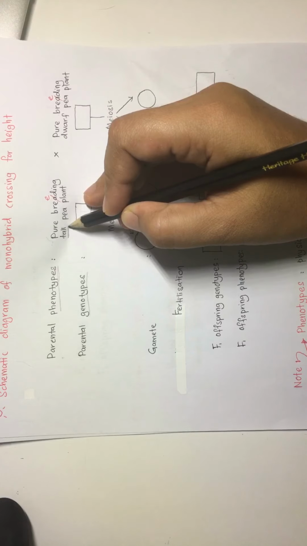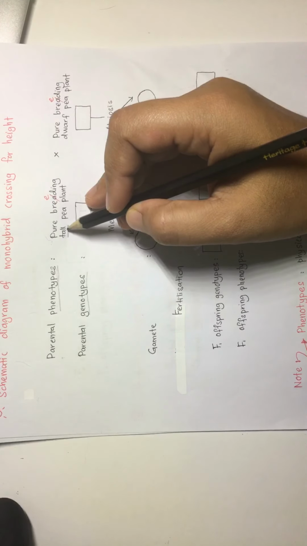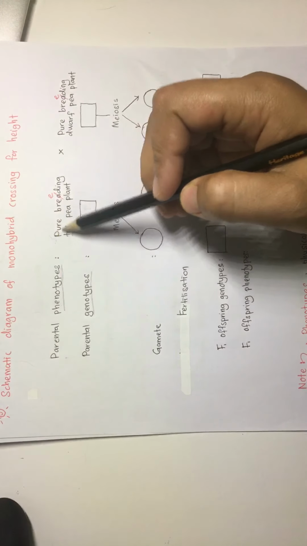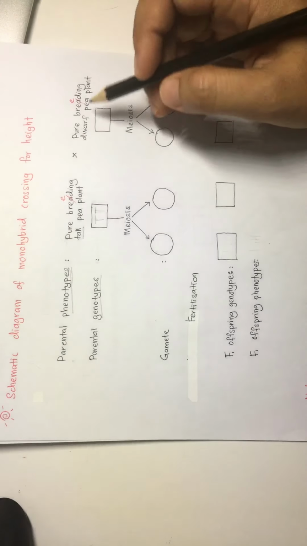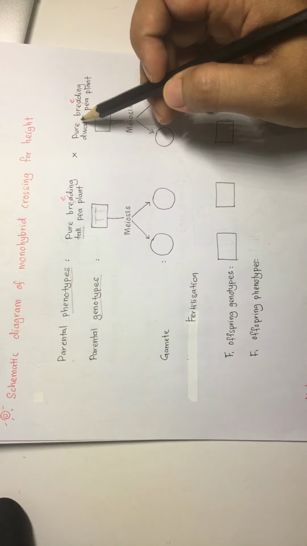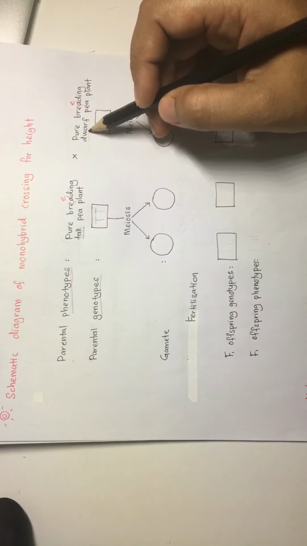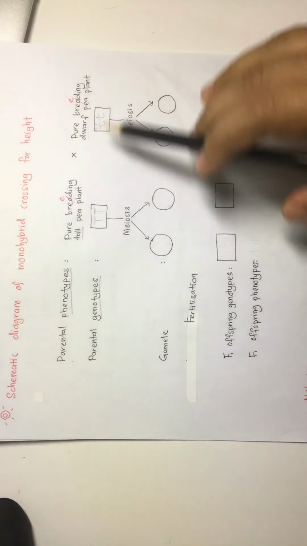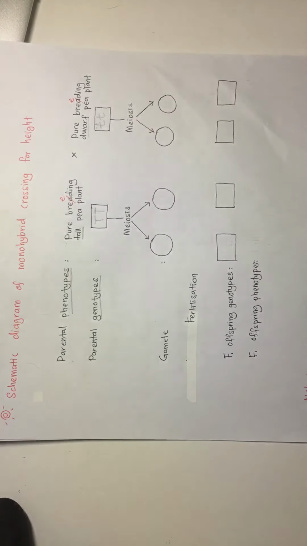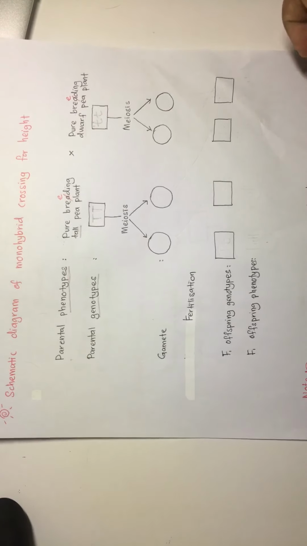Tall is the dominant trait, so it must be represented with a capital letter because it is pure: capital T and capital T. The second plant is the pure dwarf. Because dwarf is the recessive trait, we represent it with small t. When it is T here, it must be T here also. We cannot combine two different letters. Only one letter is involved.